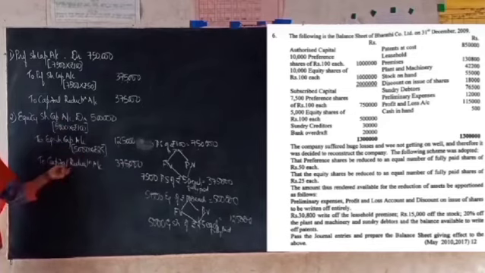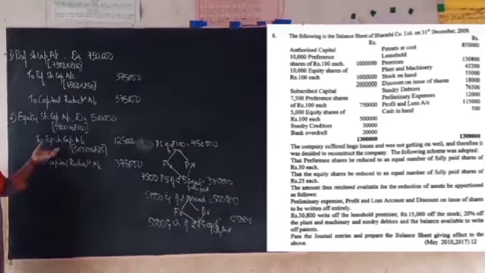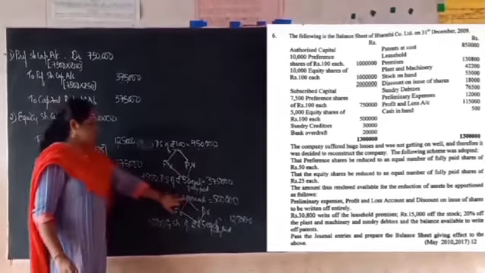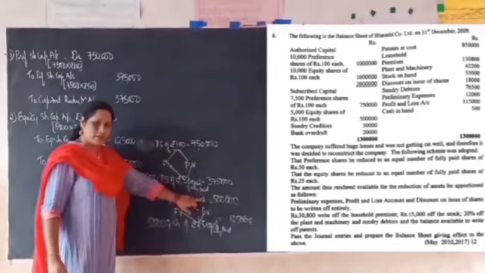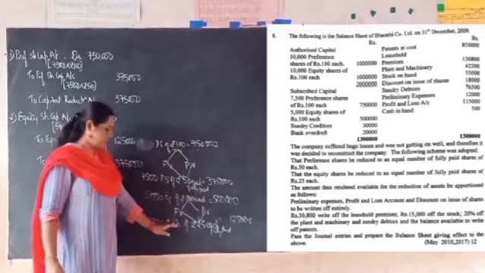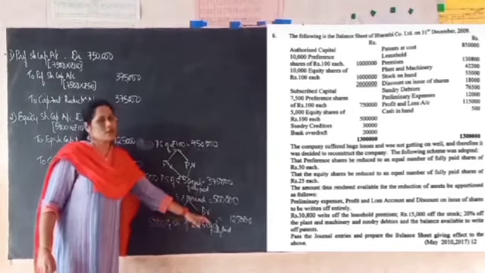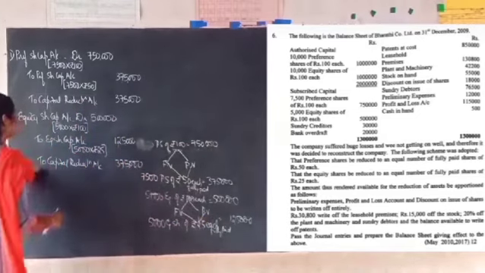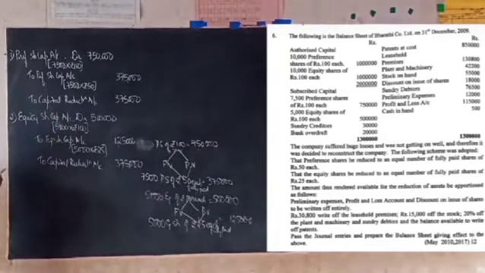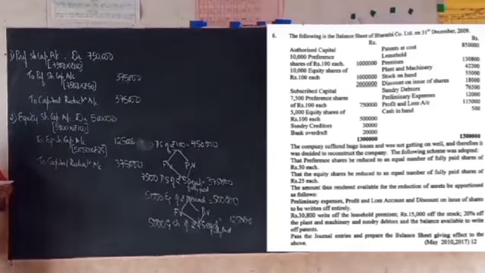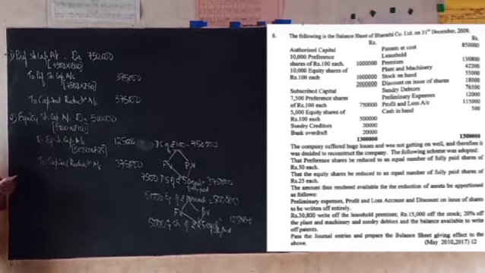So here again, what is the narration we can give? Being 5,000 equity shares of rupees 100 each fully paid reduced to 5,000 equity shares of rupees 25 each fully paid. So I will not write the narration here. Then we will take up the third point given in the reconstruction scheme. The amount thus rendered available by reduction of assets be apportioned as follows.